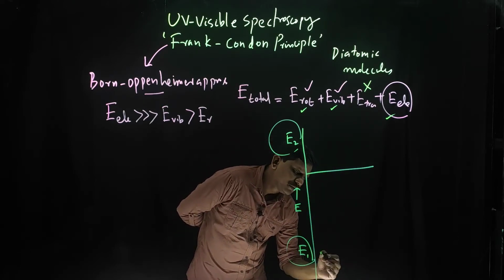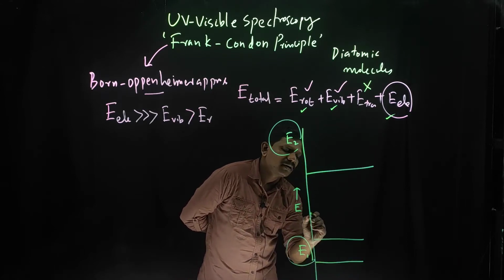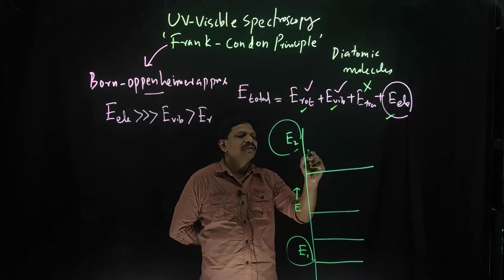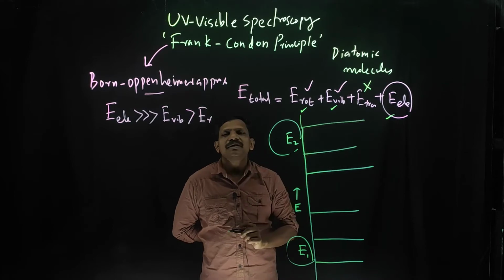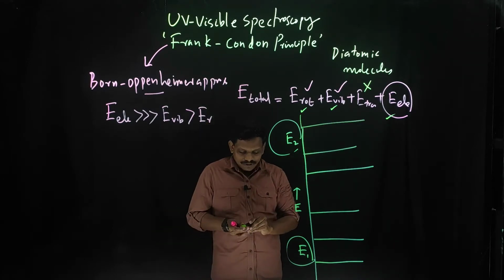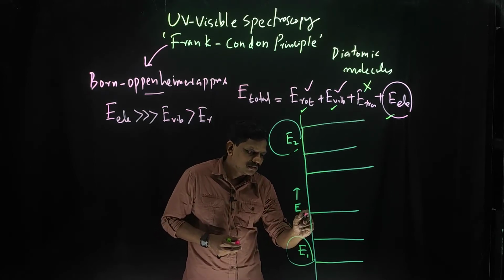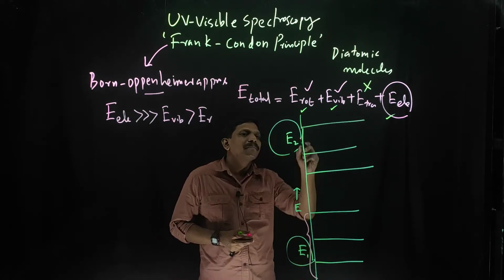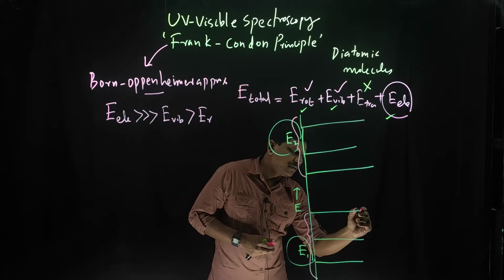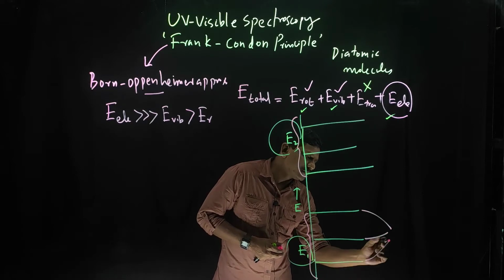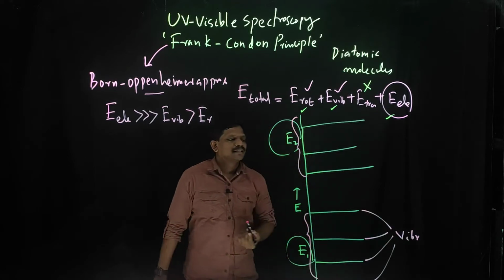So I am drawing, in between E1, you can see the vibrational energy levels. E2 also has vibrational energy levels. So this is the E1 level, and this is the E2 level, and in between you can see these vibrational energy levels.